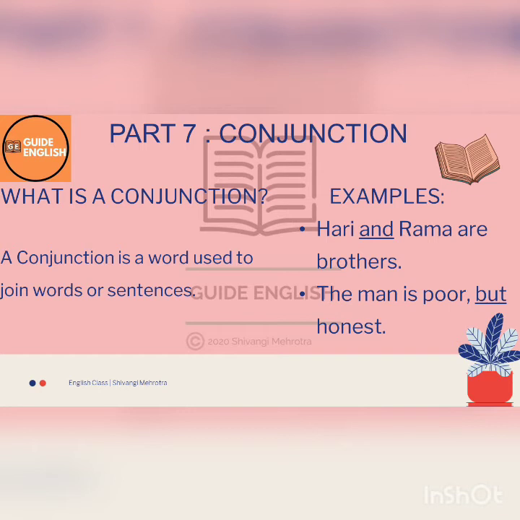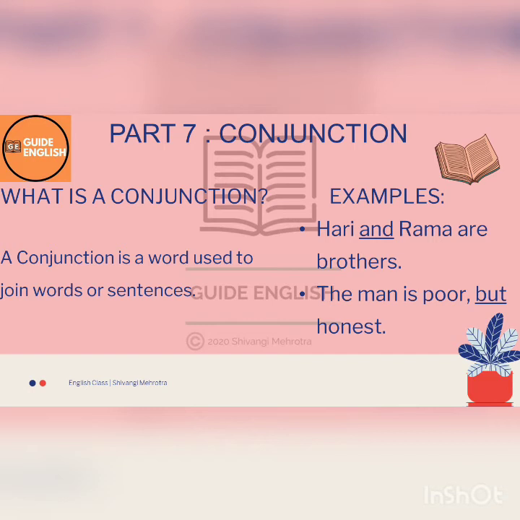The first sentence or example for this is, Hari and Ram are brothers. If we ignore Hari and Ram being nouns, we can take these two as words, and these two words are connected or joined with the word and, hence and is acting as a conjunction because it is joining these two words. Let's move towards the next example, which says, the man is poor but honest.